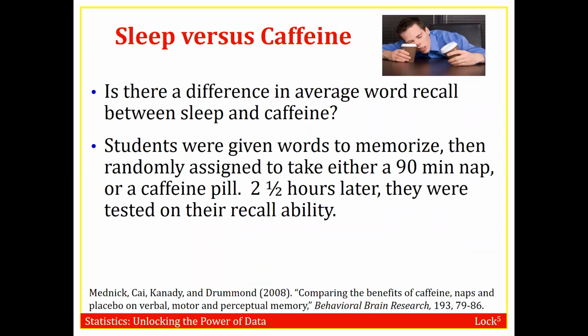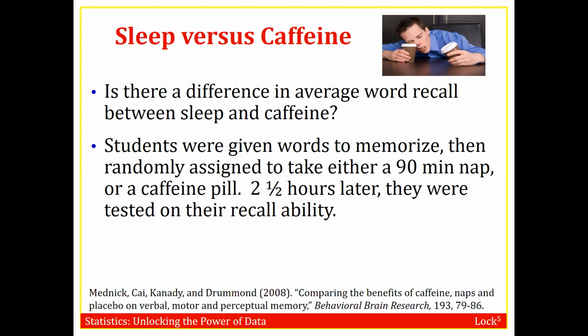So you can see that, going back to chapter 1, this is an example of a randomized experiment. Students are randomly divided into two groups. Each group gets a different treatment. So one gets the 90-minute nap, the other one gets the caffeine pill.